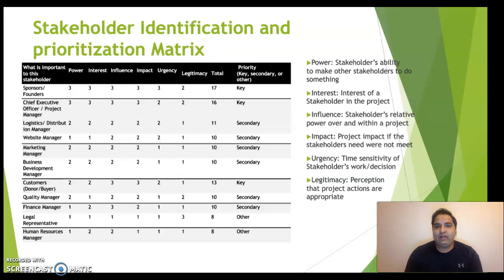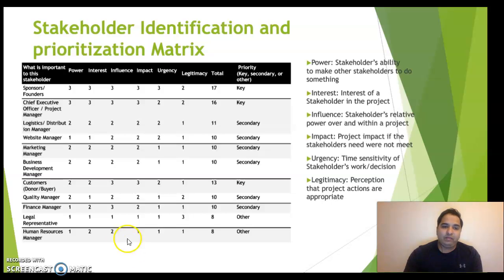For scoring, we have identified criteria. Those criteria are power, interest, influence, impact, urgency, and legitimacy. The scoring is done from 3 to 1, and based on each individual stakeholder's involvement in that criteria, we have scored them. After the total score, we decided that the key stakeholders will be the sponsors, the project manager, and the customers in this project. The secondary will be the functional team managers, like the marketing manager, business development manager, and quality manager. And for others, the priority stakeholders are the legal representative and human resource managers.